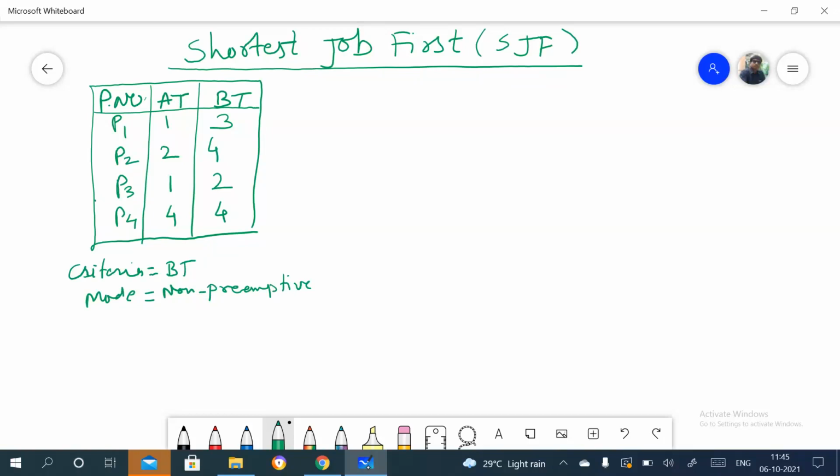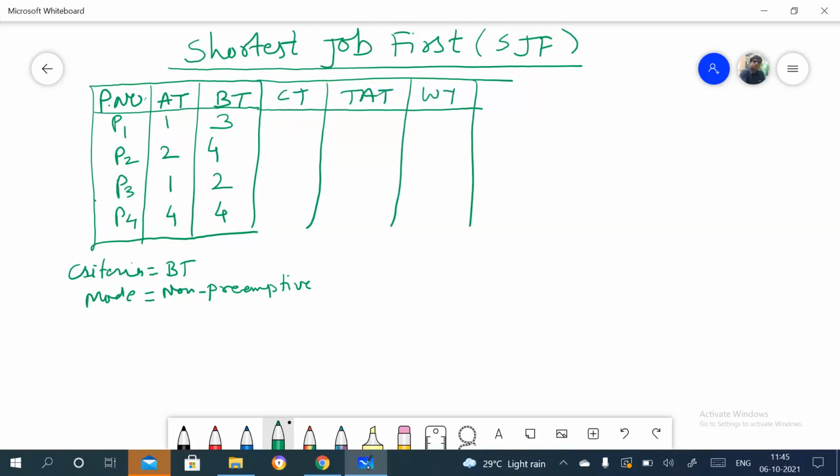So whichever process is having the shortest job, that will be executed first. Now here, same thing, we need to calculate the completion time, turnaround time, waiting time, and response time, right? So these things we need to calculate.